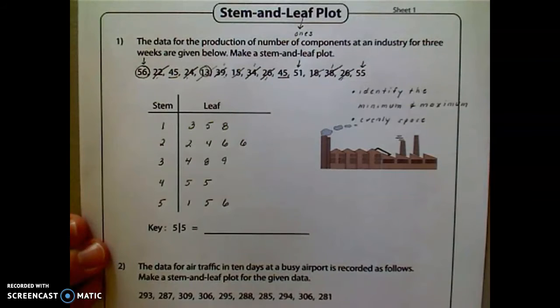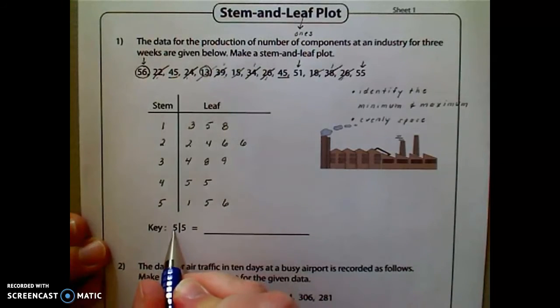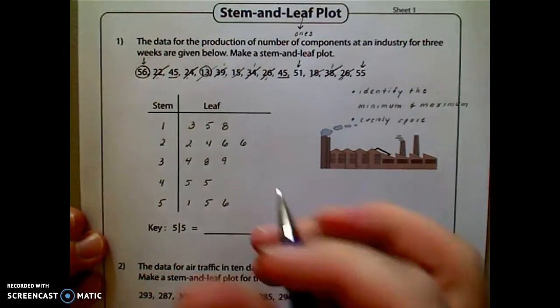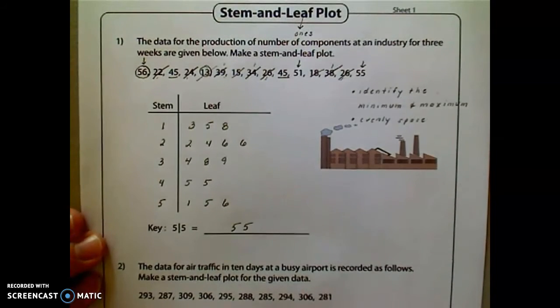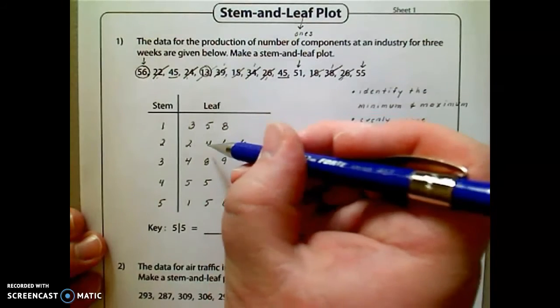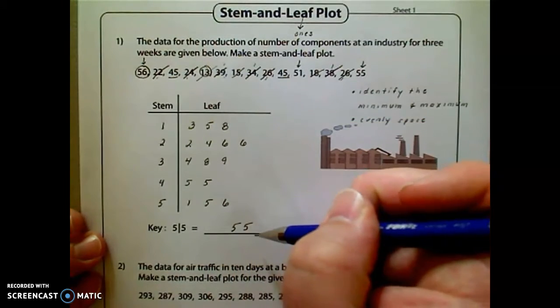Now we have our nice organized stem and leaf plot, and the last thing that we need to do is to make sure that we write a key or a legend so that we know that the 5-5 really represents the number 55. Okay? So again, just to reiterate, we identified the minimum and maximum. Then in each stem, we evenly spaced and we wrote from smallest to largest, and we wrote our key.